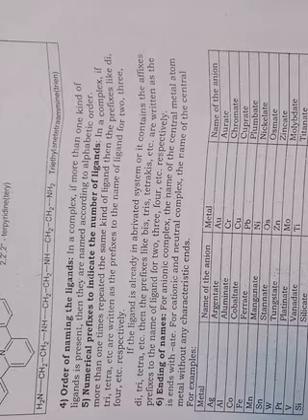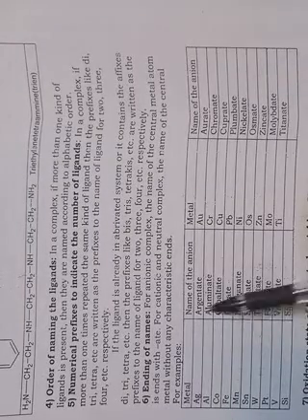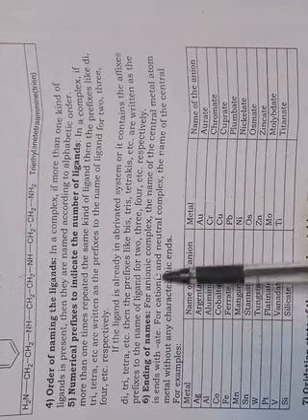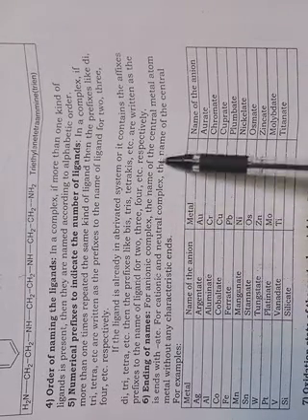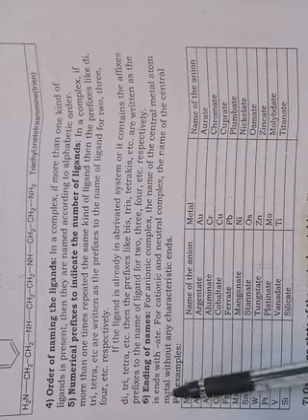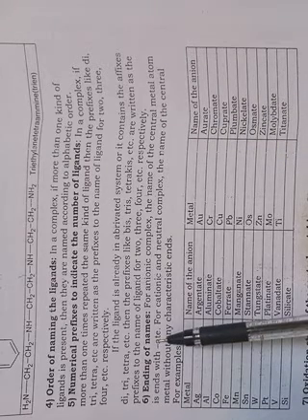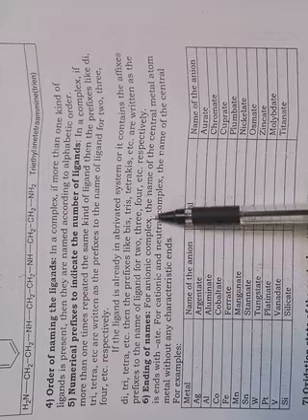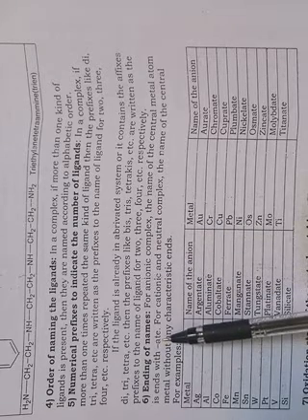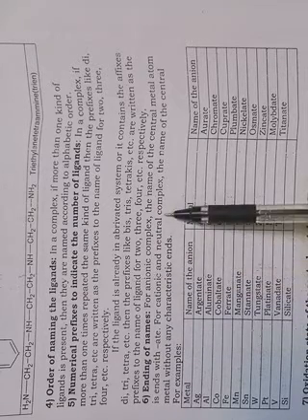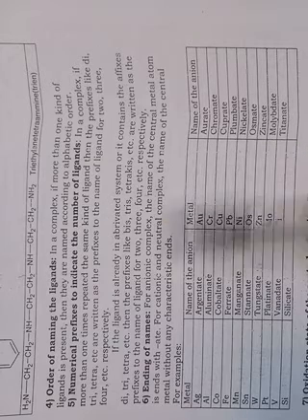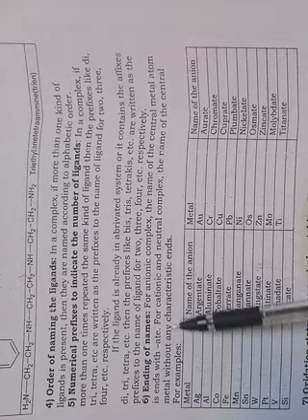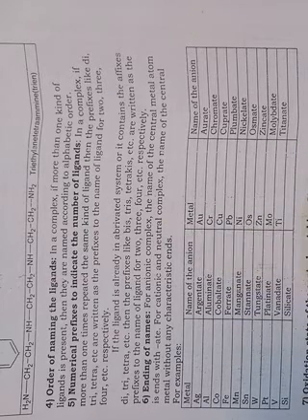Now, the ending of the names of the coordination complexes. For anionic complexes, the name of the central metal atom should end with ATE. For cationic and neutral complexes, the name of the central metal is written without any characteristic ending.